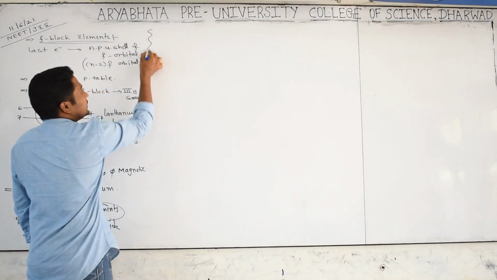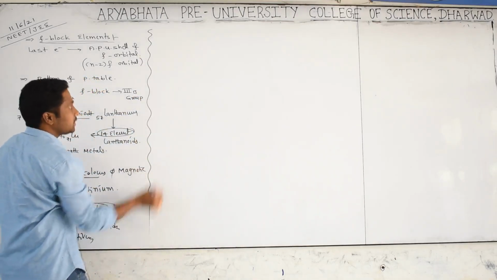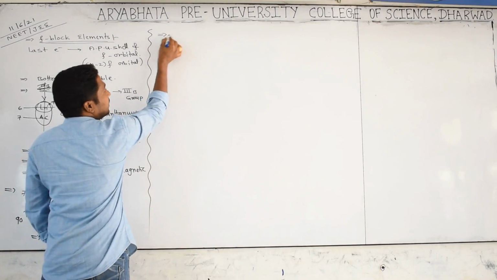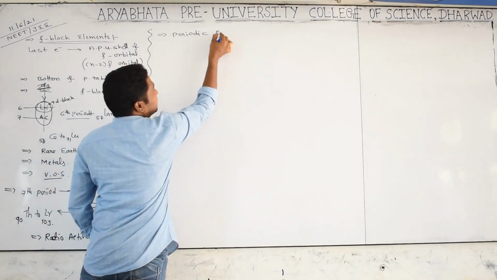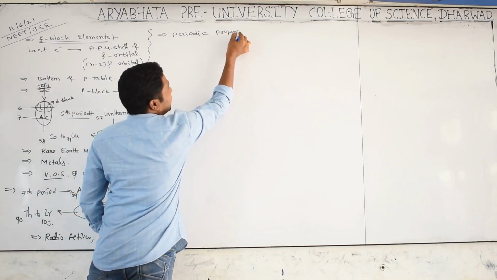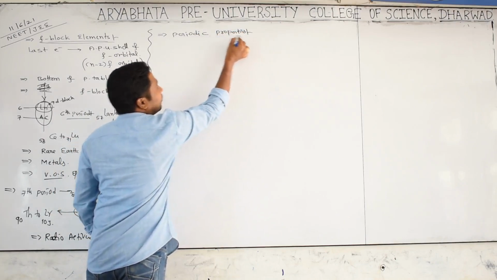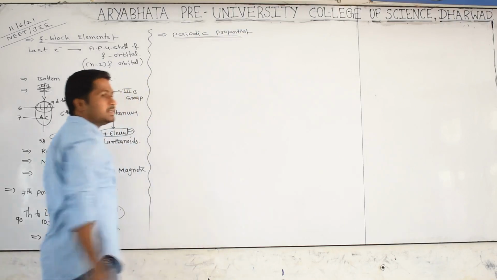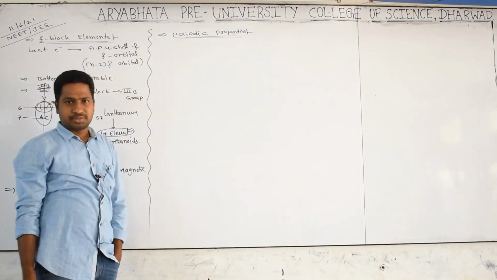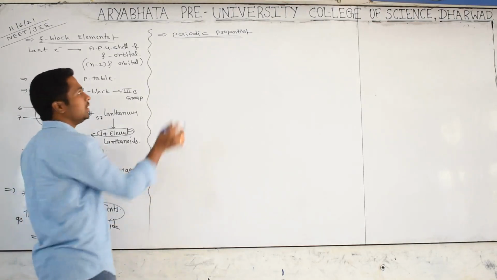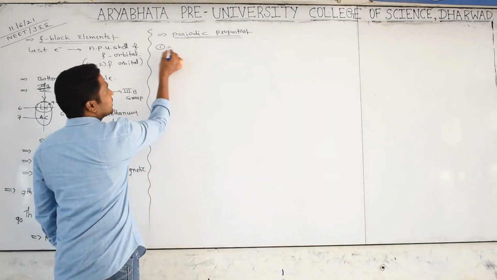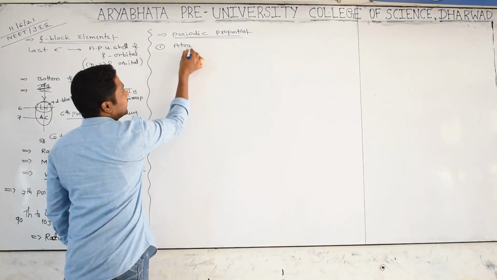Now we are discussing an important concept in the periodic table, periodic properties. What is the meaning of periodic properties? The properties which are repeated at regular intervals when we arrange the elements by increasing atomic numbers. We have so many periodic properties. The first periodic property is atomic radius.